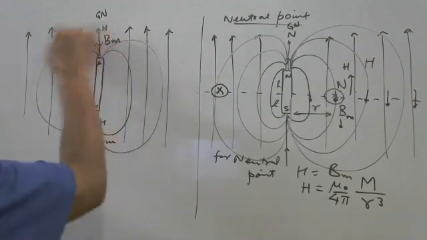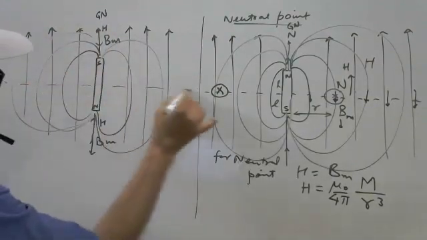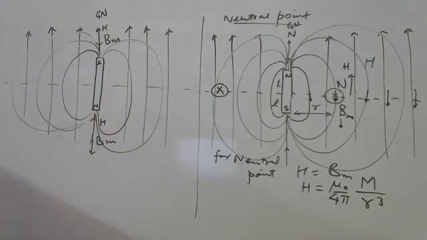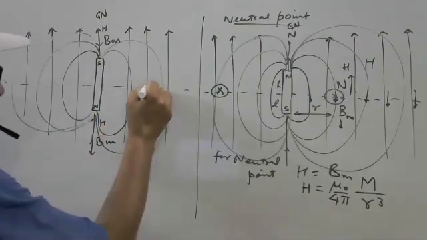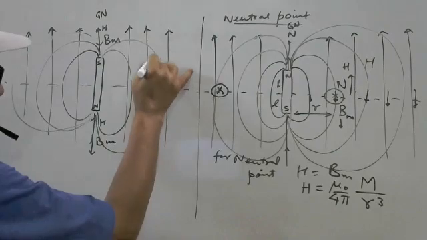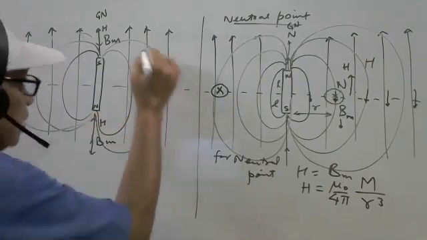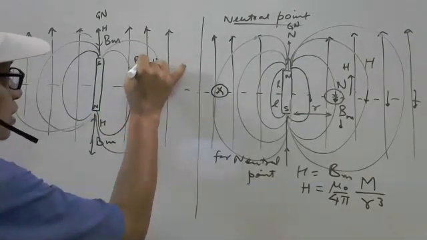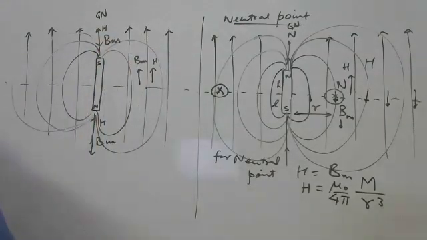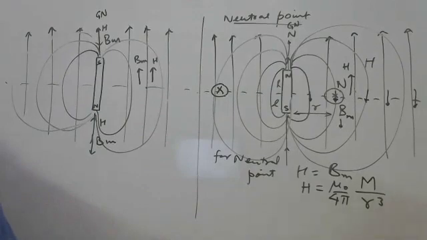Here, on the equatorial position shown by the dotted line, the direction of H is like this, and BM from north pole to south pole is also like this. So they are supporting each other, and there is no question of getting a neutral point here.